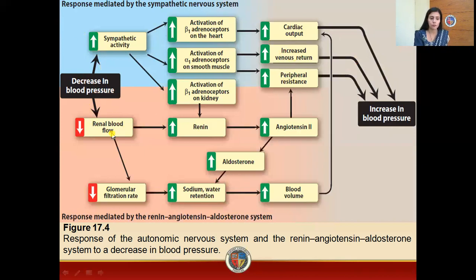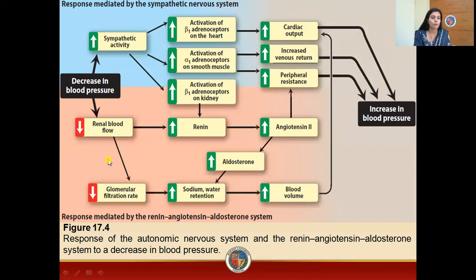There will be a decrease in renal blood flow. As a result, your kidney will start producing more renin due to activation of beta-1 receptors, and this renin will ultimately release a vasoconstrictor, that is angiotensin 2, and this angiotensin 2 will then follow these three steps and will result in an increase in blood pressure.